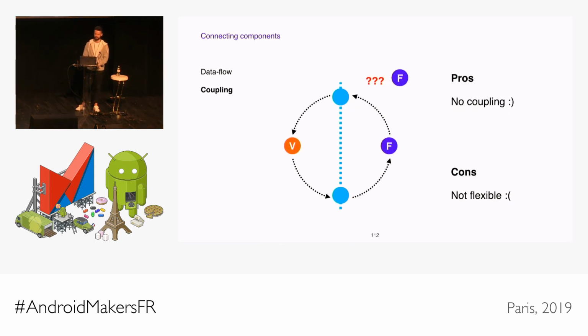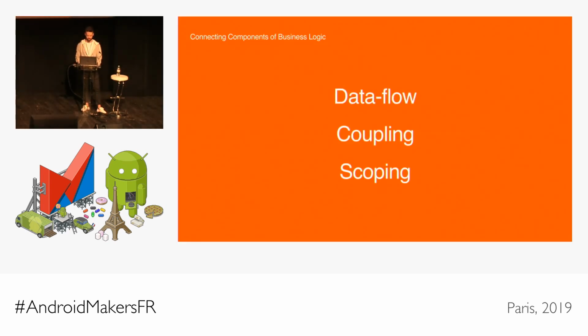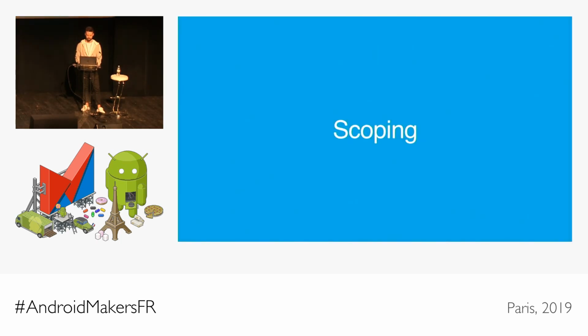Because what happens if you have a view that should display a combined state of 2 or more features? Or what happens if there's no view and just 2 features talking to each other? Or if there are some additional components that are interested in the state updates or the view events? Obviously, the boundary type in its current form is a bit too rigid to support all those cases. And just to make things worse, our implementation was scoped by Android activities and fragments and didn't really work with more general cases. So before speaking about how we solve this, let's see the third subproblem here, which is scoping, because it's a solution to an answer to both of them.